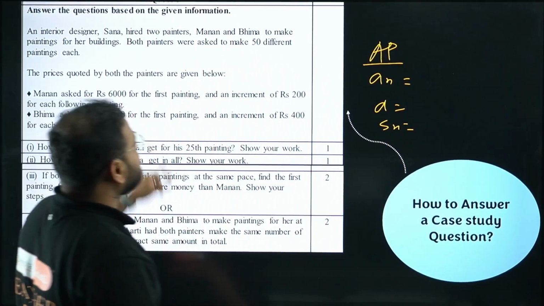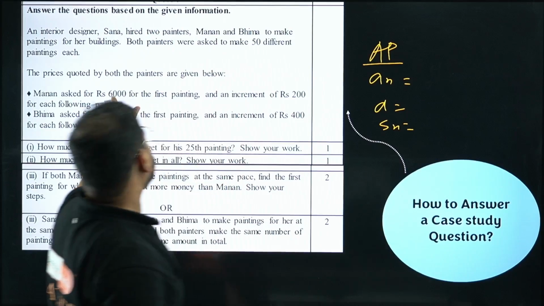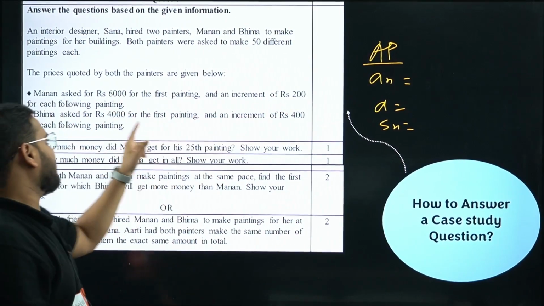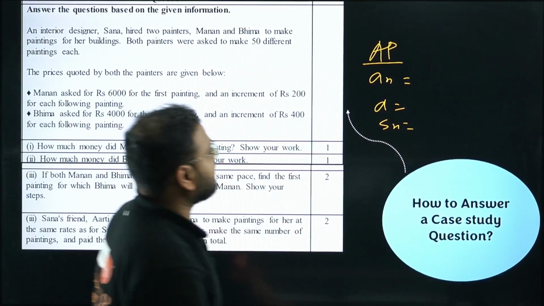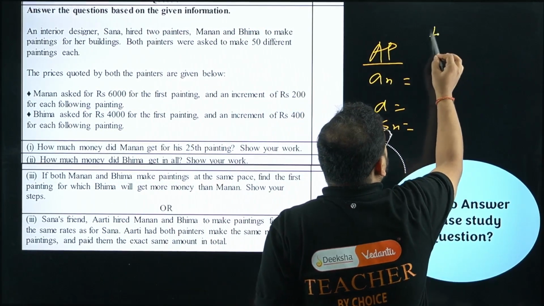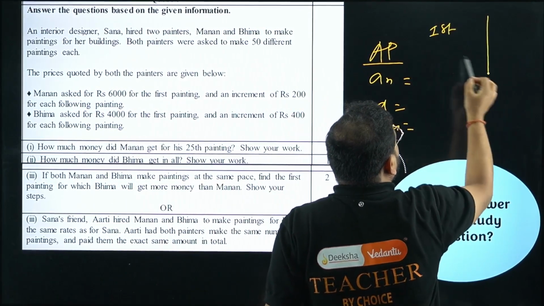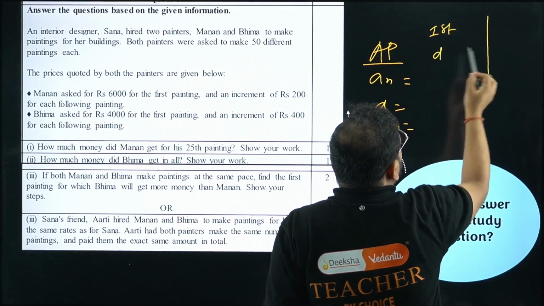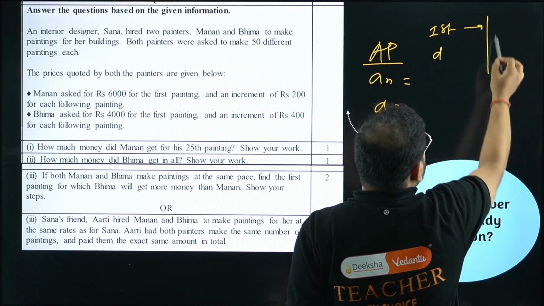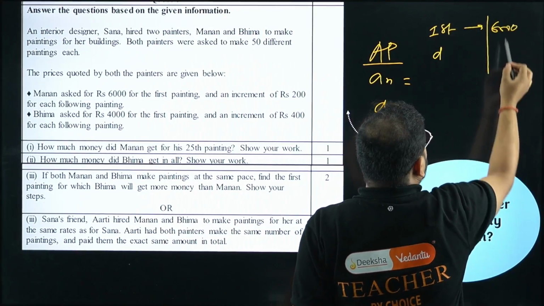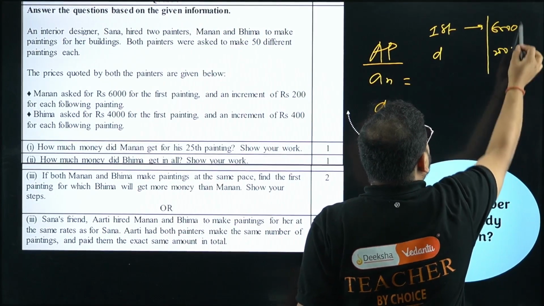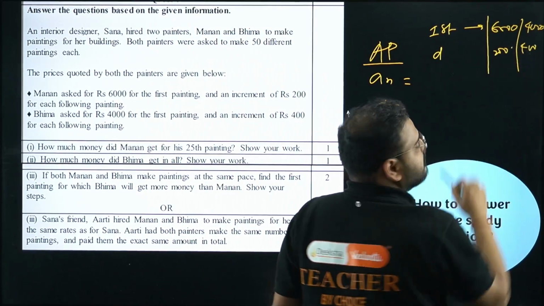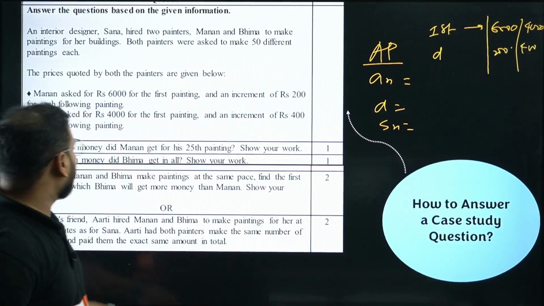For this we have two APs given here. The first AP has a first term and a common difference given. The second AP also has a first term and a common difference. So write that: first term and common difference D. For the first AP we have 6,000 and 200. For the next AP we have 4,000 and 400. Write all the information given. Then you go to the sub-questions.